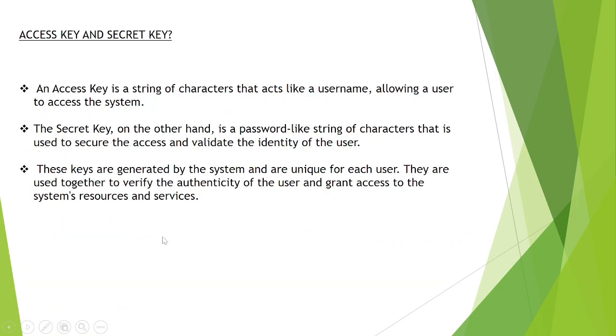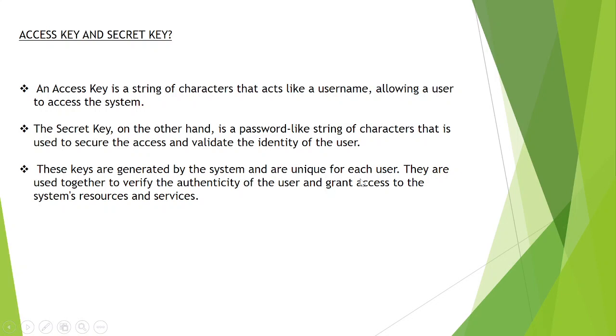So what is an access key and secret key? They will ask you this in interview questions also. An access key is a string of characters that acts like a username, allowing a user to access the system. A secret key, on the other hand, is a password-like string of characters that is used to secure the access. The secret is going to secure your access and it will validate the identity of the user. And these keys are generated by the system and are unique to each other.